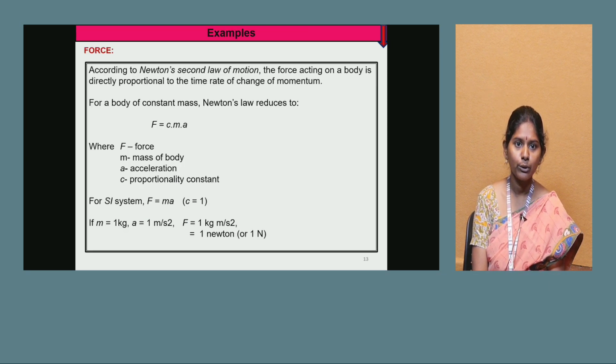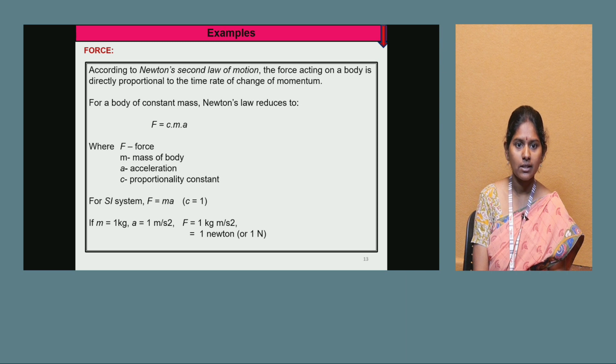Force. According to Newton's second law of motion, the force acting on a body is directly proportional to the time rate of change of momentum. For a body of constant mass, Newton's law reduces to F equals CMA, that is, force is directly proportional to the mass and change in momentum, that is momentum is again in proportion to mass and the acceleration of the body. So F equals CMA, that is mass of the body and the acceleration of the body.